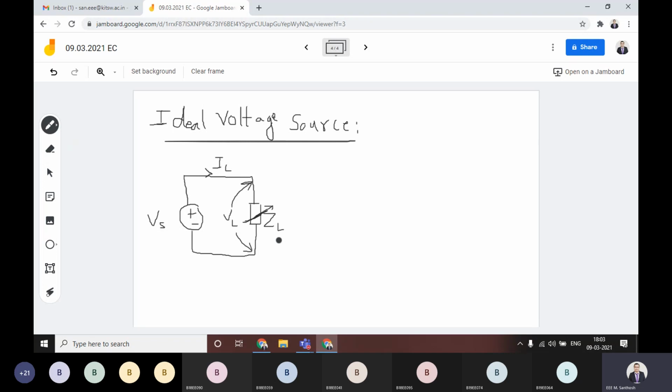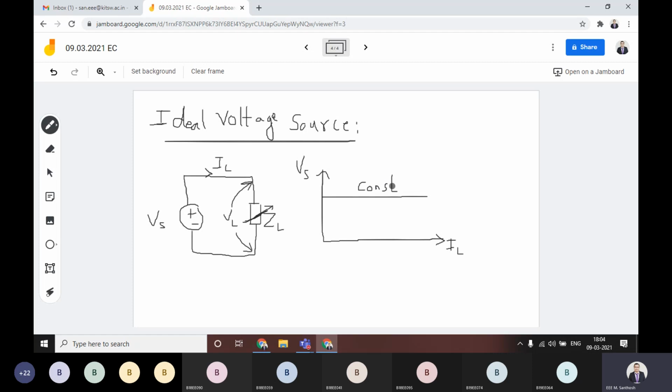What happens here is, mainly when you are considering the ideal voltage source, if you draw the characteristics of VL versus IL, then you will get the constant voltage. Why? Because it is actually the DC one. You will get the exact straight line, which is constant irrespective of the load current.